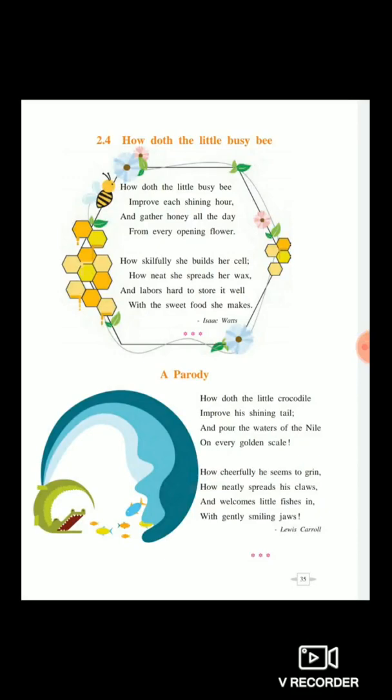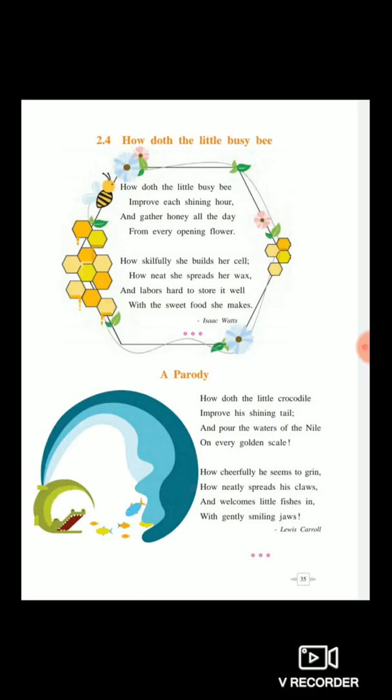So dear students, this chapter, or you can say this poem, contains two poems, one of which is written by Isaac Watts and the other is written by Lewis Carroll. I repeat, in this chapter there are two poems, one written by Isaac Watts and the other by Lewis Carroll.